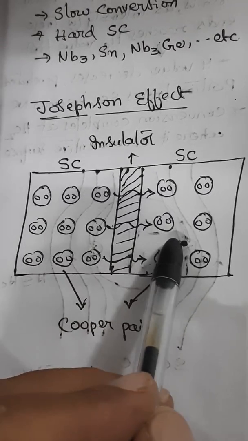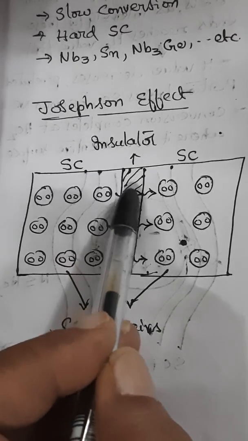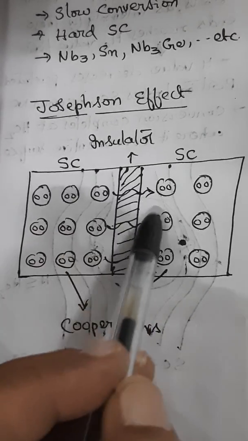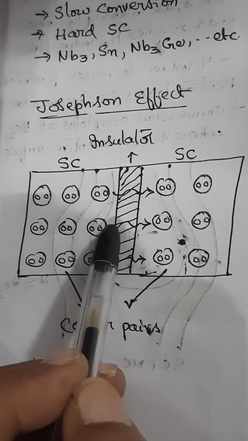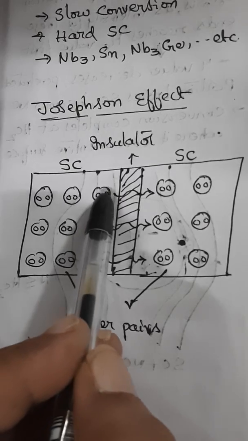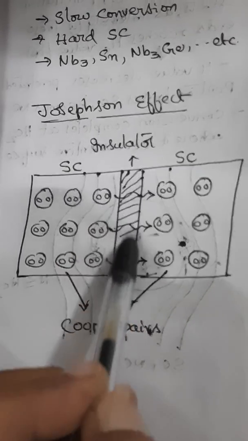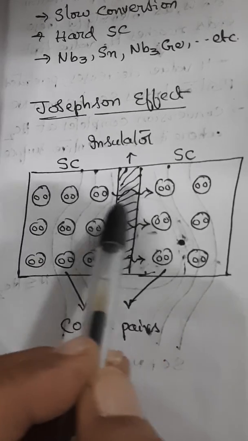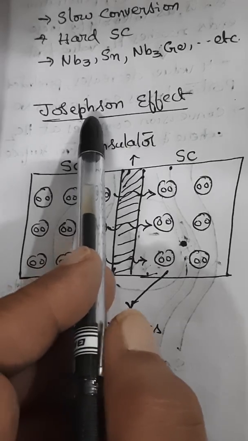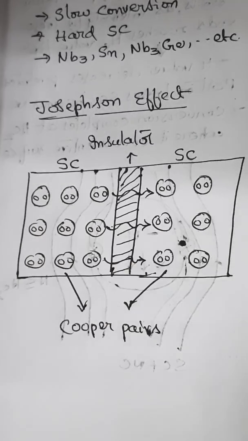So these Cooper pairs will try to penetrate. This is called tunneling. These Cooper pairs will tunnel through the thin insulator and constitute a very small supercurrent. So the insulator that forms the junction between the two superconductors is what is known as the Josephson junction, and the total effect is what is called the Josephson effect.